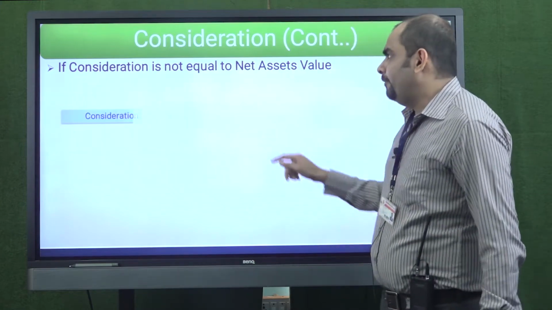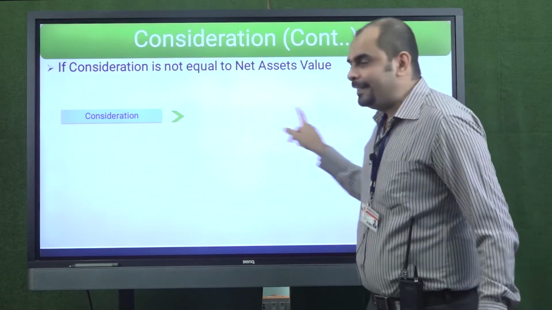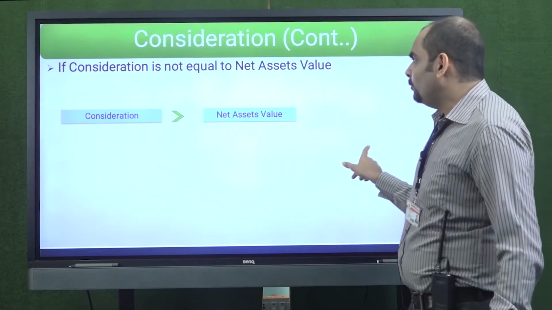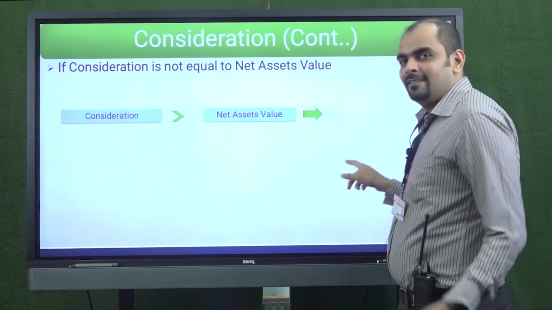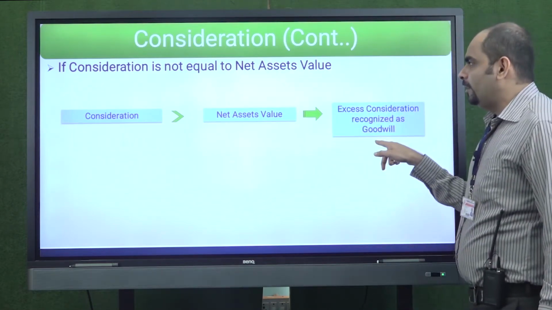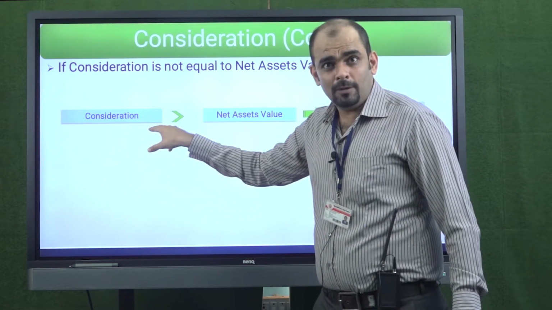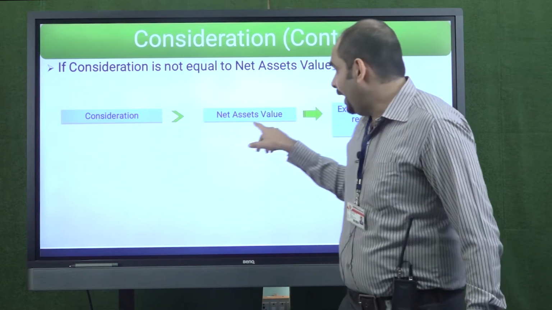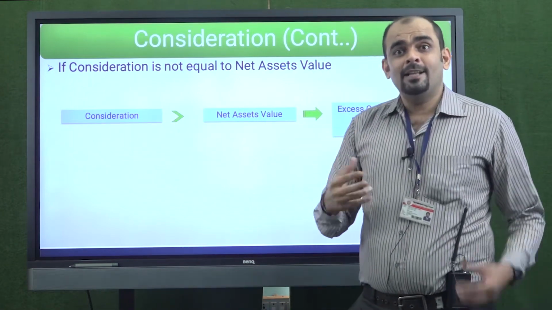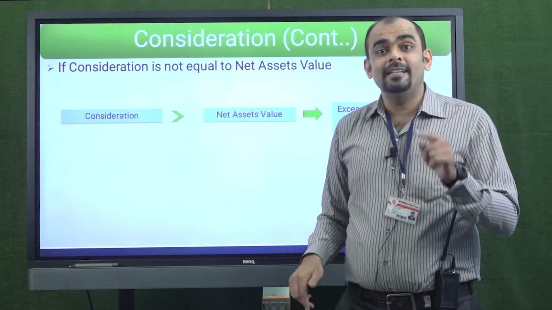Now what will happen if it is not equal? If consideration is more than the net asset, the difference will be considered as, can you guess? The difference will be considered as goodwill. Why goodwill? You are paying more amount to the company which you are taking over, and you are getting less amount of assets. Why are you accepting less amount of asset? Because that business is having its goodwill.